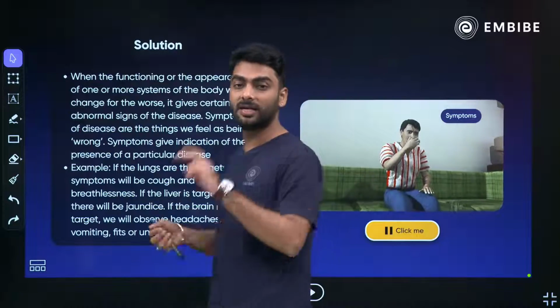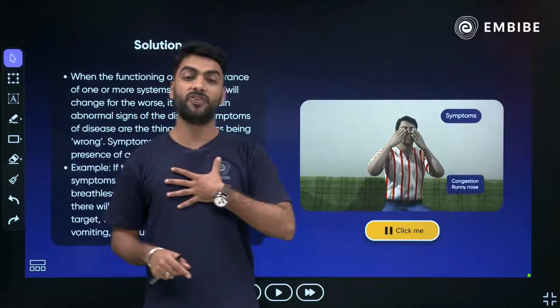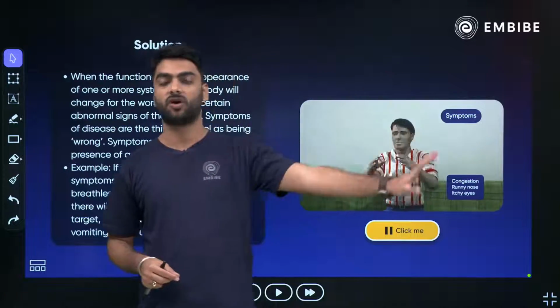So basically, Neha, it's the other way around. Symptoms are what we experience and signs are something which the doctor can see.